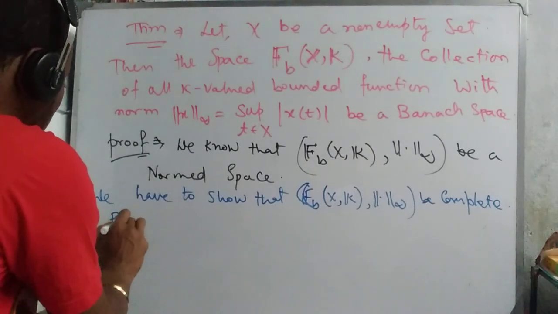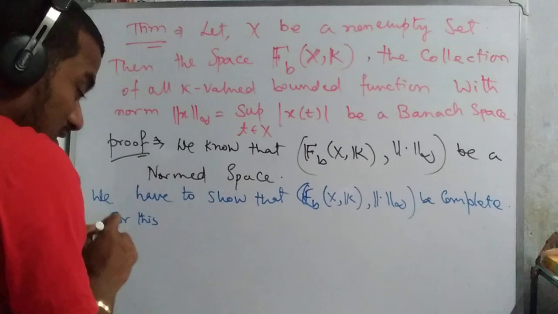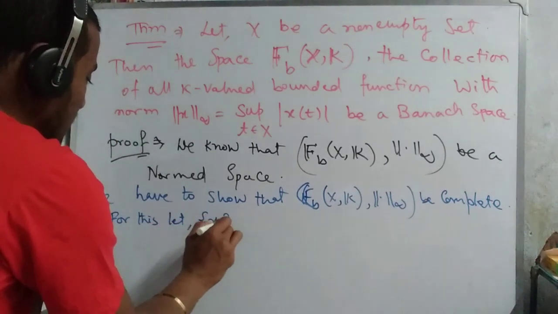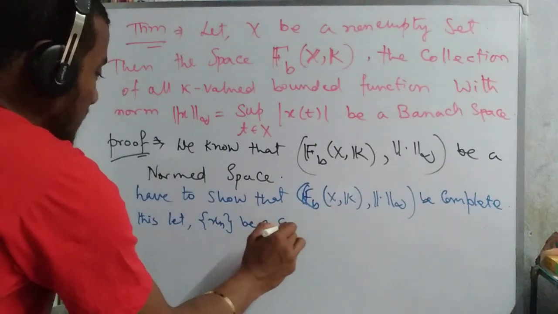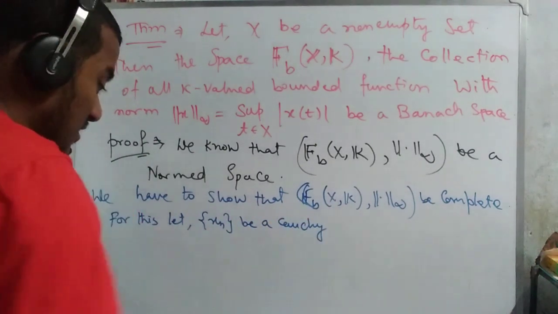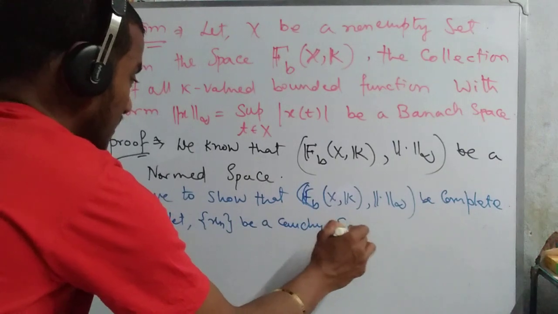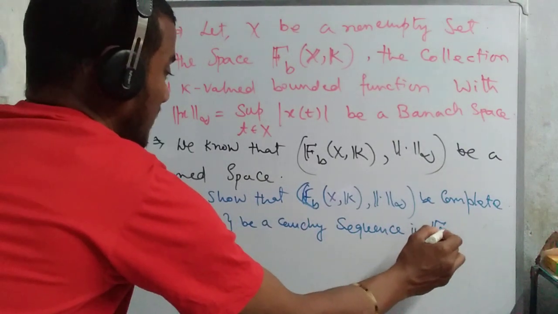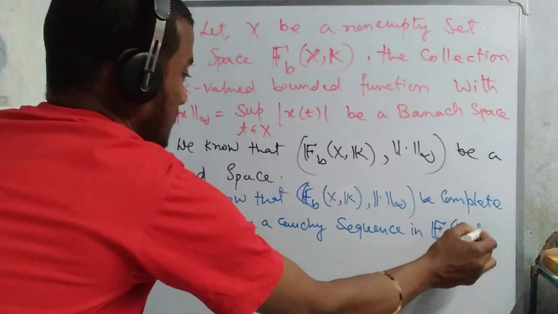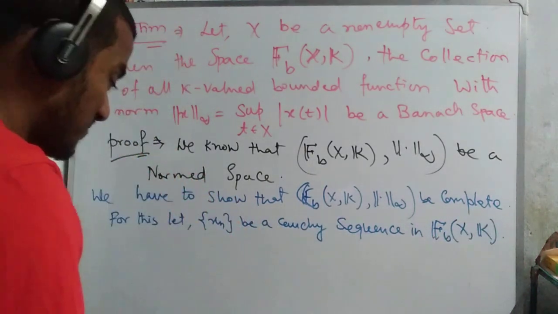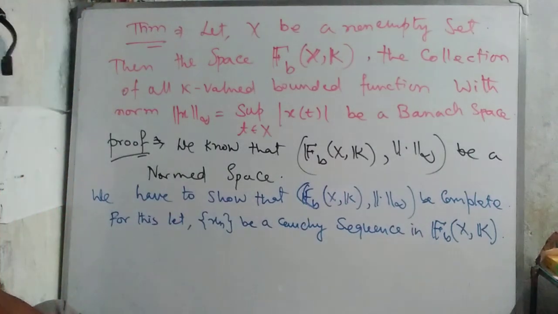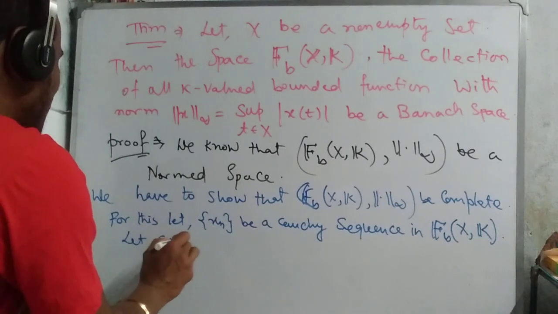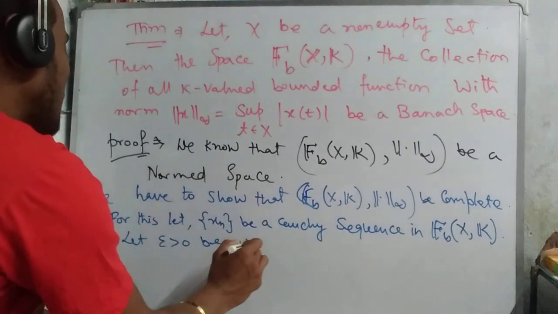For this, let (x_n) be a Cauchy sequence in B(X, K), and let epsilon greater than 0 be given.